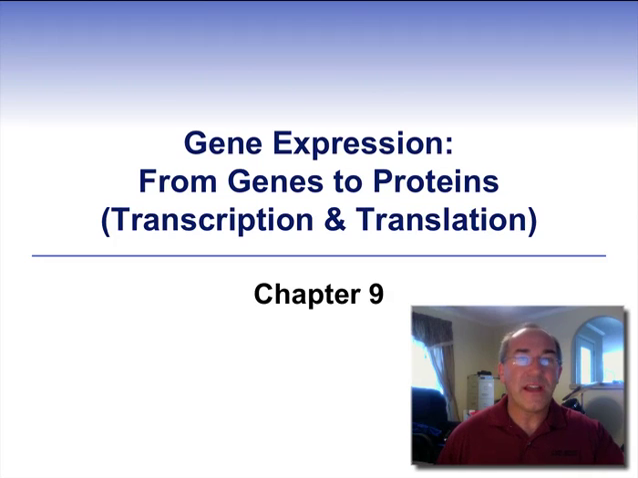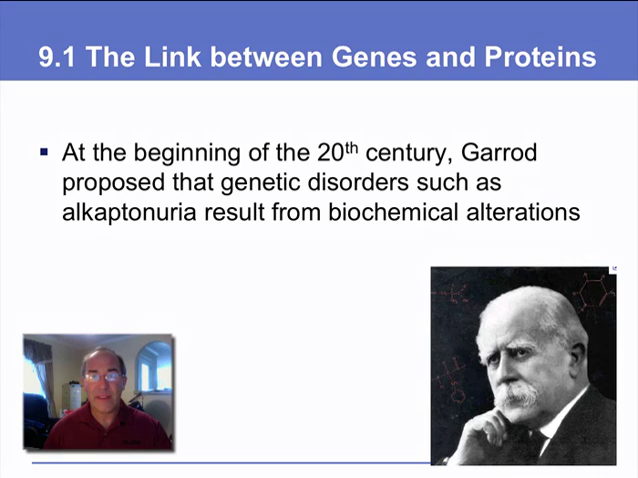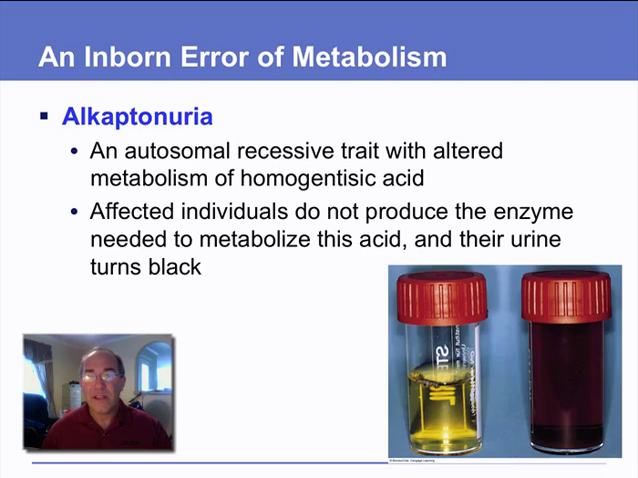This is Chapter 9 from Gene Expression, from genes to proteins, where we look at transcription and translation. It basically starts about 100 years ago when Garrod was looking at diseases, including something called alkaptonuria. And alkaptonuria is a metabolic mutation which ends up producing black urine.